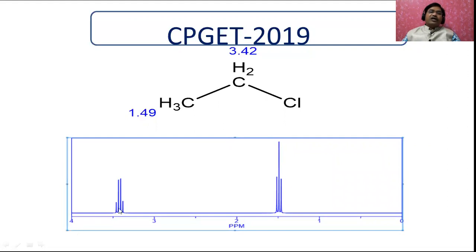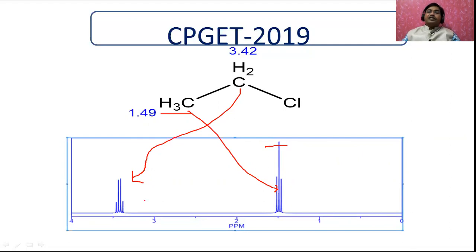That's why you will get the quartet for this one, and for this you will get the triplet. Why is it a triplet? Because 1 plus 2, this is 1 proton and this is 2 protons. Here the peak size is greater because there are 3 protons. And you know that 1:2:1 will be the ratio of the lines. Here 1:3:3:1 is the ratio of the lines.